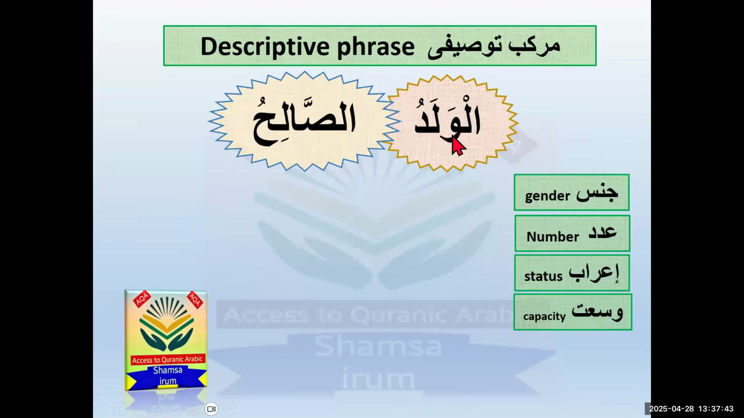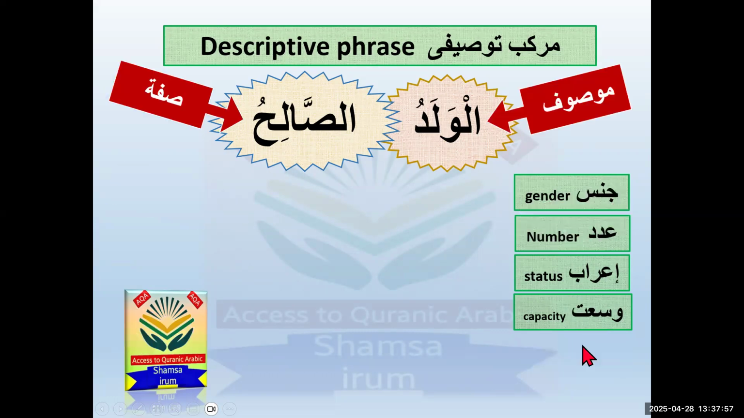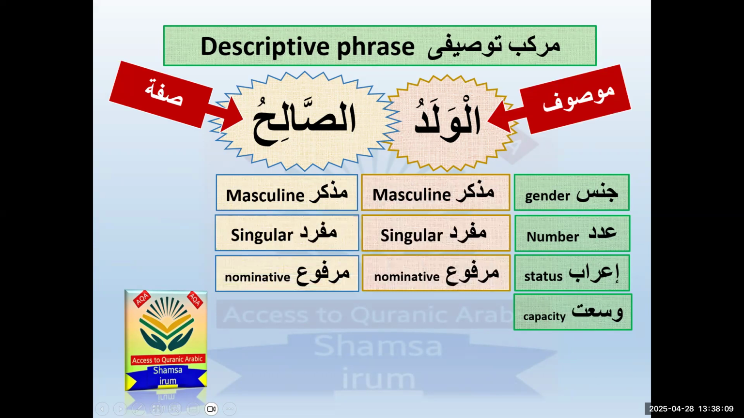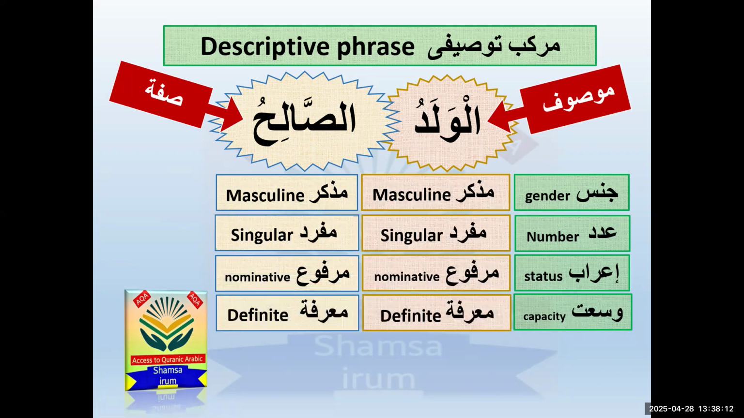Inshallah ta'ala, you know this slide, we did it in markab tawsifi, in the same way. As you already know, al-waladu as-salihu, they both are parts of the markab tawsifi. The first part is mausuf and the second part is the sifa. Now we will check the qualities of the mausuf and sifa. Are they equal in all qualities? Yes, they are. They both are masculine, singular, marfu, and definite. So first of all, on the first slide, I choose the definite markab tawsifi, the definite descriptive phrase.